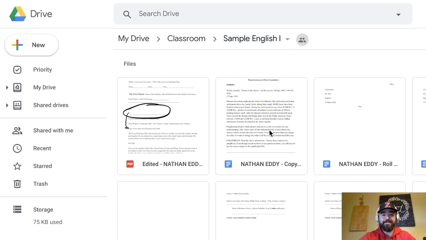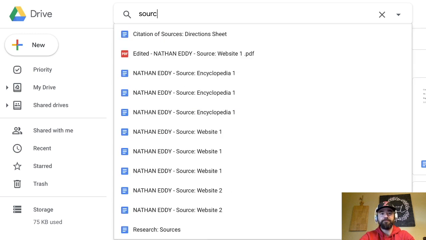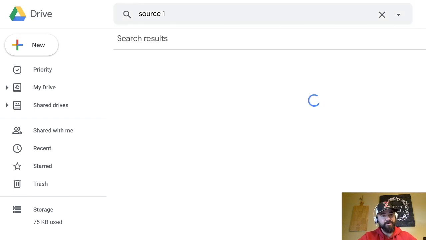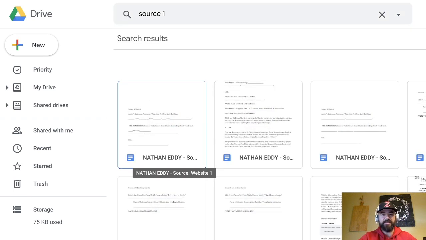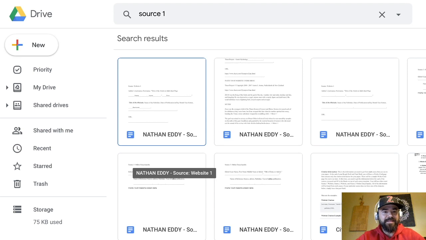That's this class. So to search, if I don't want to go view down here and just look for it, I can put in source 1. If I push enter, it'll go ahead and weed out those things. There's a lot of stuff still to look for, but it's narrowed that stuff down a little bit. So I can see this one has my stuff on it.